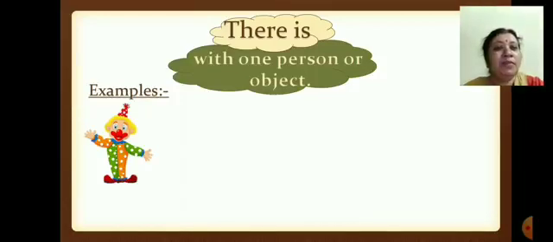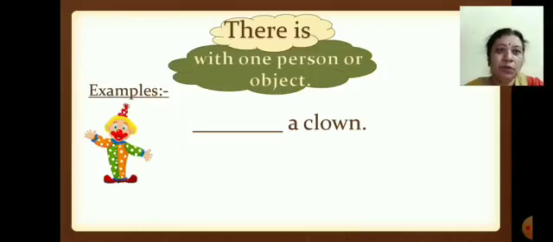Now we will write the sentence on this. Dash a clown. So what will come here, children? There is a clown. Joker is one, so we are using there is a clown.